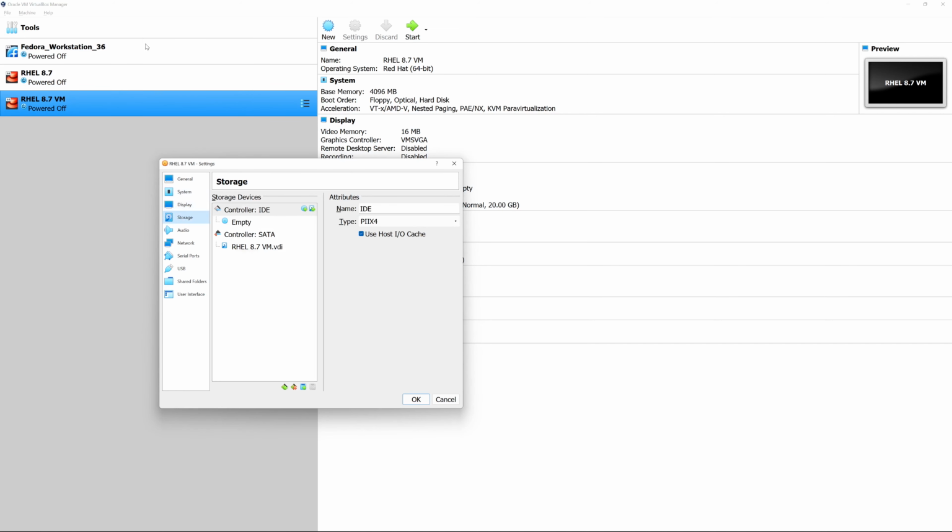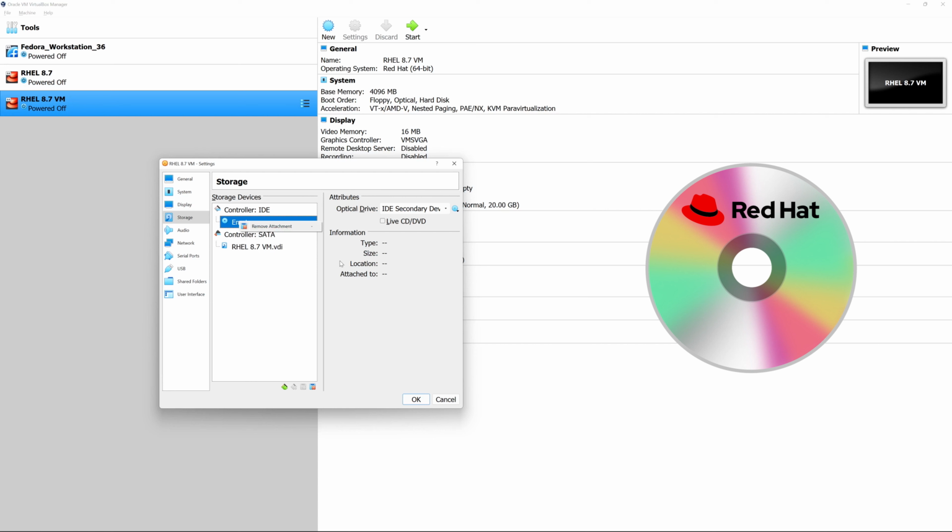Let's head over to storage, and under storage you have the controller IDE, and it's empty as you can see here, and this is the area where we're going to have to now install the ISO. So remember, the ISO is basically a DVD disk of the operating system, and this essentially is our virtual CD-ROM drive.